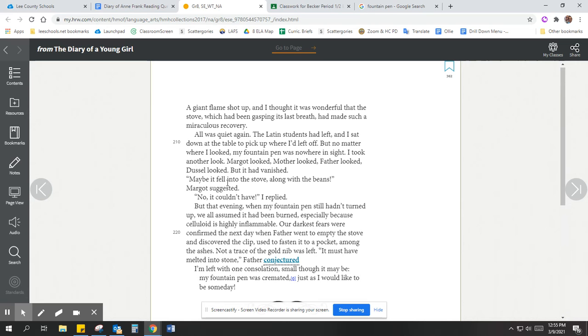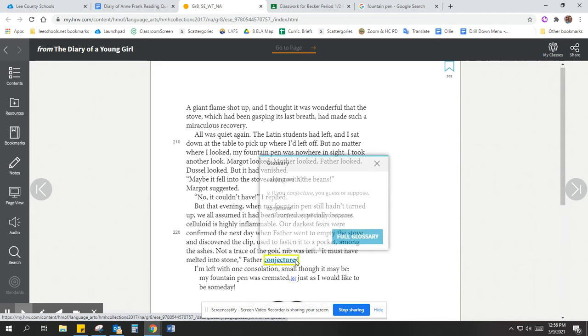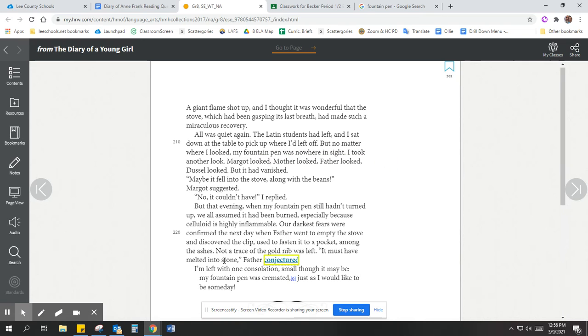Maybe it fell into the stove along with the beans, Margot suggested. No, it couldn't have, I replied. But that evening, when my fountain pen still hadn't turned up, we all assumed it had been burned, especially because celluloid is highly inflammable. Our darkest fears were confirmed the next day when father went to empty the stove and discovered the clip used to fasten the pen to a pocket among the ashes. Not a trace of the gold nib was left. It must have melted into stone, father conjectured.